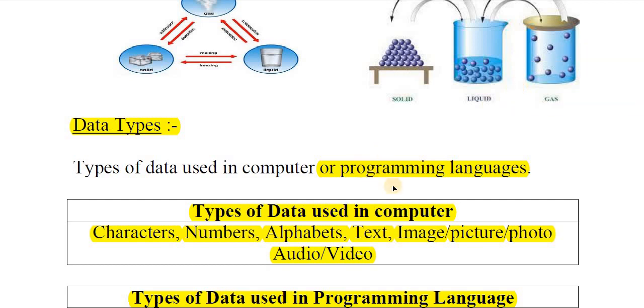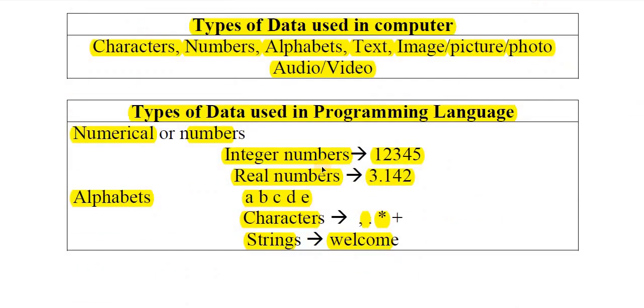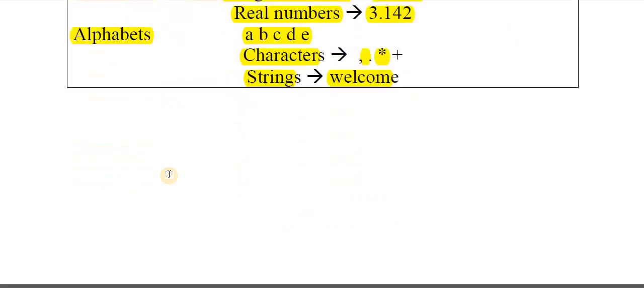In the same way in programming language, how do we store data? For example, to store numerical data, what container do we have to use? In programming language, data is stored in variables. So according to the type of data, we have to select the type of variable. We will see that here.